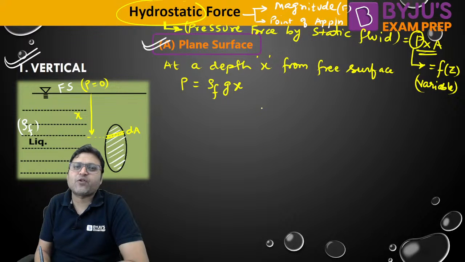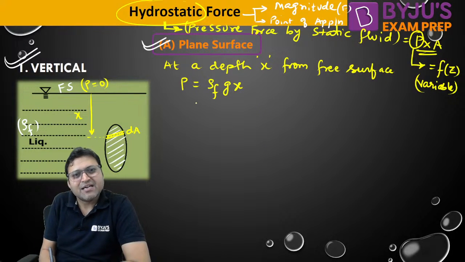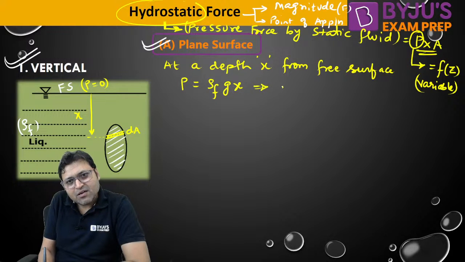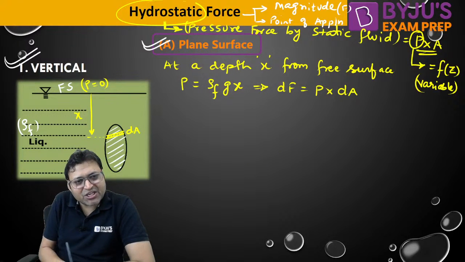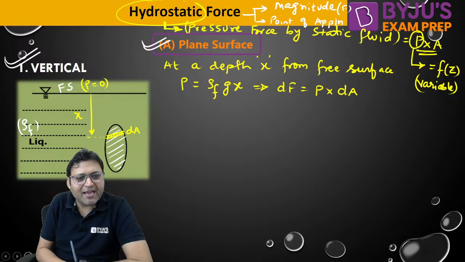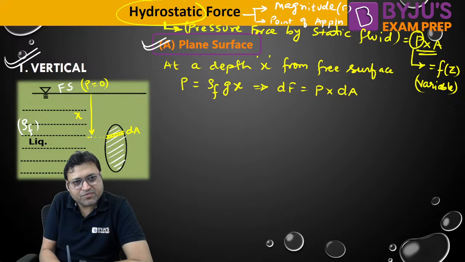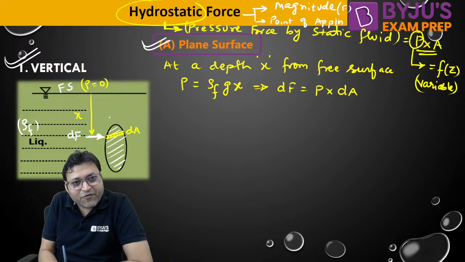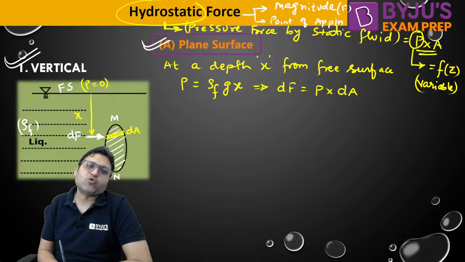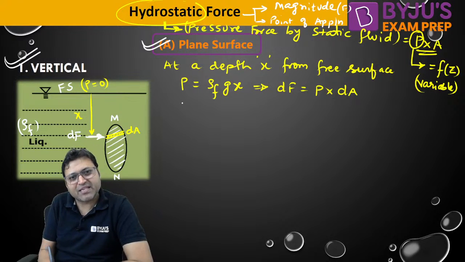At a depth x from the free surface, pressure is given by rho g x, and force dF will be equal to P into dA. The direction of this force will be normal and compressive. Yes or no? The direction of force will be normal and compressive. This will be dF. Now if we integrate from m to n, then we will get the total hydrostatic force on a vertical plane surface.